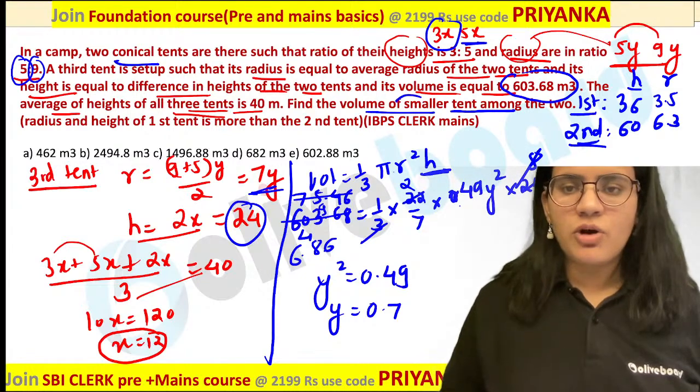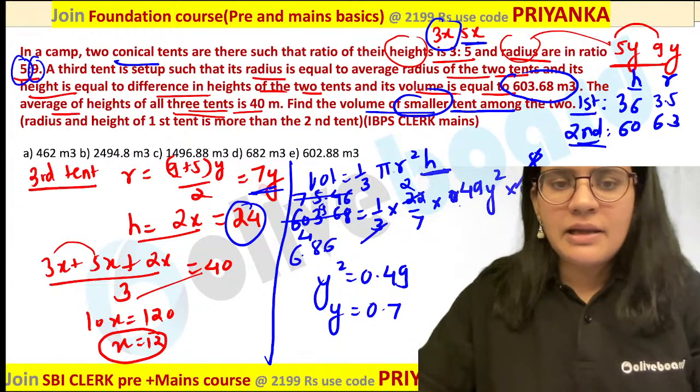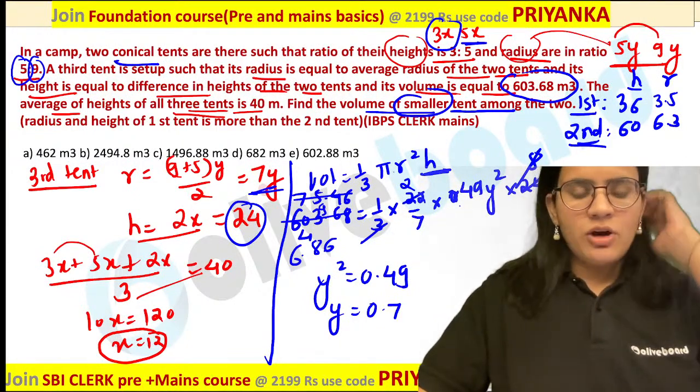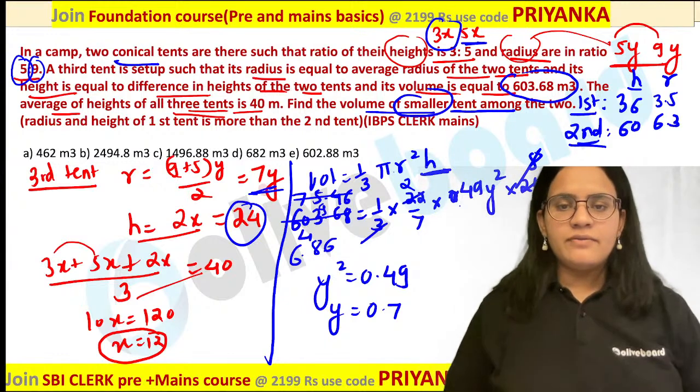Now they are asking you for the smaller tent. So can anybody tell me which one would be smaller, first or second one? Which one would be smaller? First one would be smaller or second one?